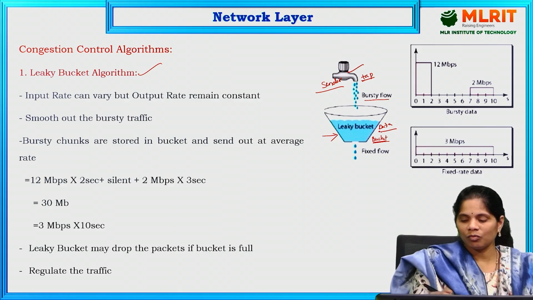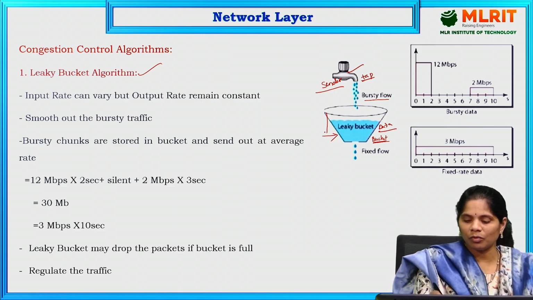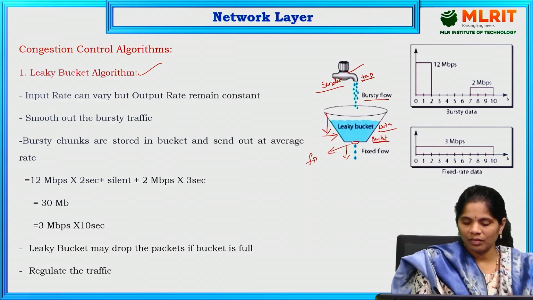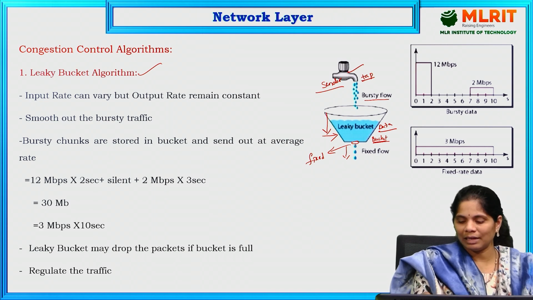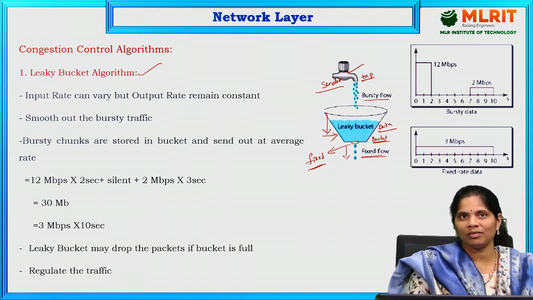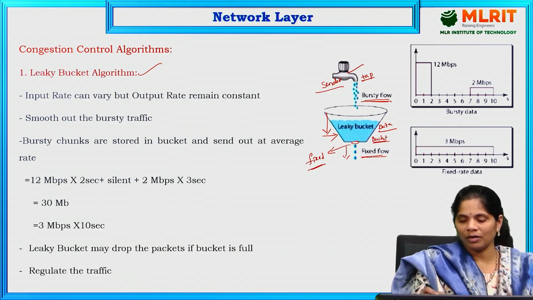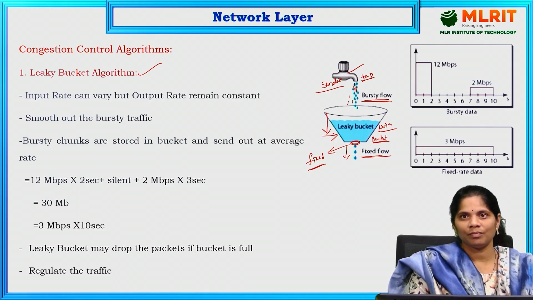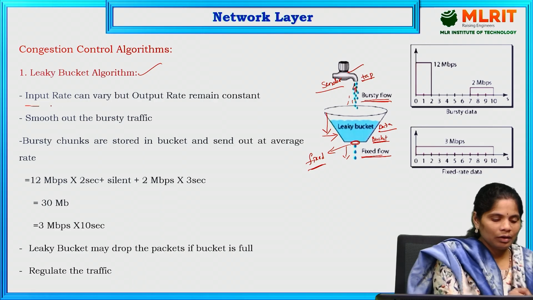This is only for the sender, this is the processing of data. And next, whenever it is given to the receiver, the bucket has a hole. That hole is a fixed hole, so whenever it leaks water, the leak is a fixed flow. Here the flow is bursty: water can come in at any rate into the bucket. At the same time, what leaks out of the bucket is a fixed flow of data, because the hole is fixed. That is the leaky bucket. So here the input rate can vary.